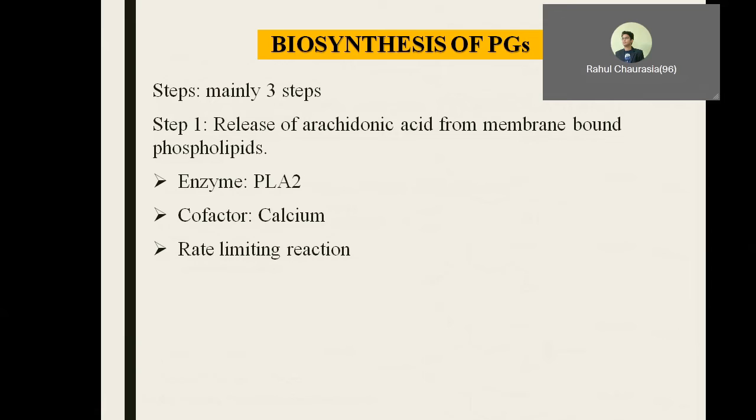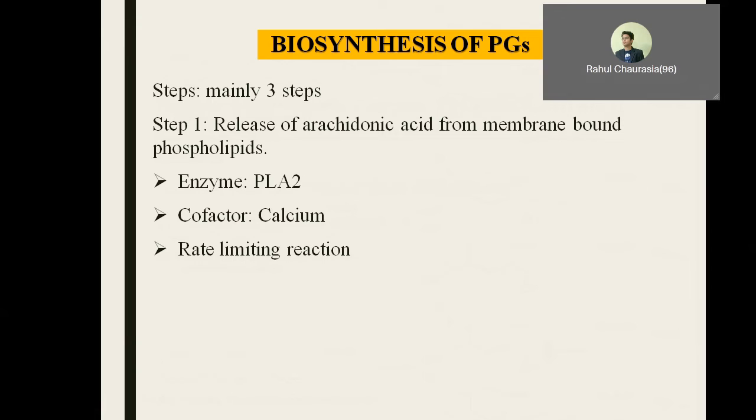The enzyme that plays an important role in the release of arachidonic acid from the phospholipid is phospholipase A2. We have already discussed this enzyme in the chemistry of lipids and hydrolysis of phospholipids: phospholipase A2 acts on phosphatidylcholine to release lysolecithin and a fatty acid.